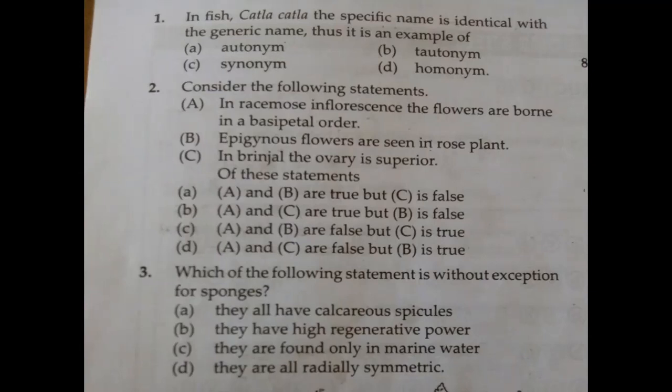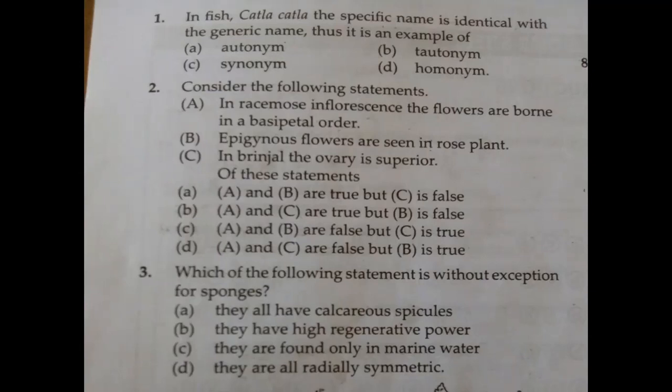What is meant by homonym then? Homonym refers to the same spelling but different pronunciation. Here it is Katla katla only, with almost the same pronunciation, so it cannot be homonym. So the correct option is B, tautonym. Tautonym refers to the generic name and species name both being the same.